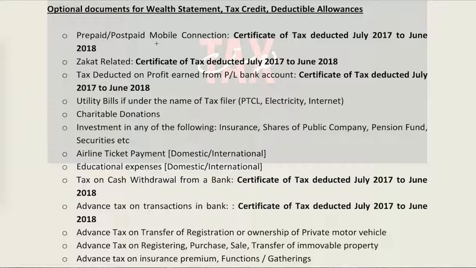But the other amounts that are deducted, for example, on mobile phones, or zakat deducted, or profits earned, or tax deducted on utility bills, or if you have made investments or bought air tickets or paid for educational expenses, these transactions unfortunately are mostly our expenses, and the tax law has evolved in such a way that now, after paying the correct tax on your salary income, you still have to pay advance tax or withholding tax, WHT, which is income tax on these expenses.